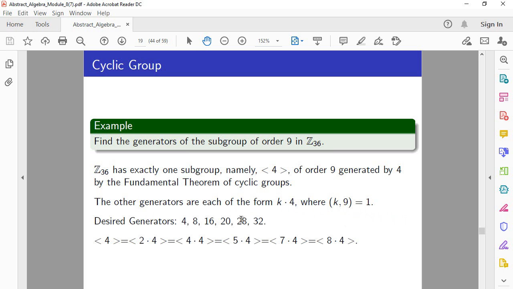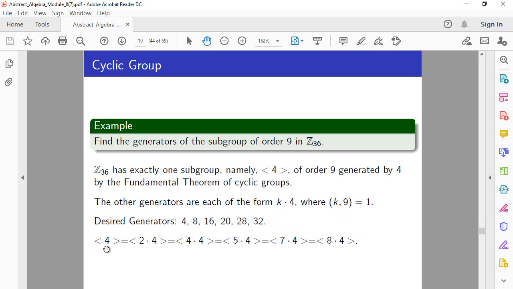So what are they then? Well, k could be 1, k could be 2, then I get 8. k couldn't be 3 because that's not relatively prime to 9. k could be 4, then I get 16. k could be 5, then I get 20. k could be 7, then I get 28, and k could be 8. That's going to give me 32. And these are all the generators of this subgroup here.